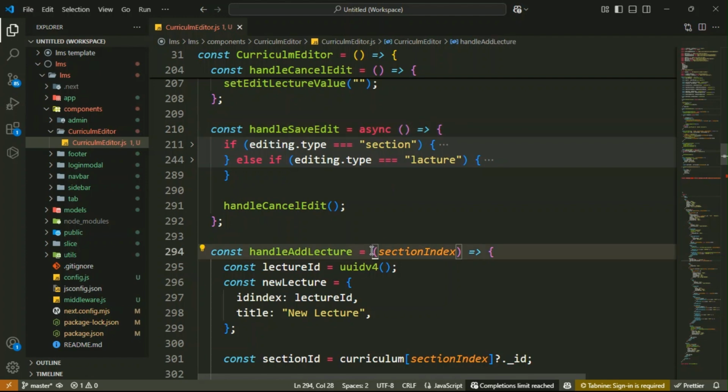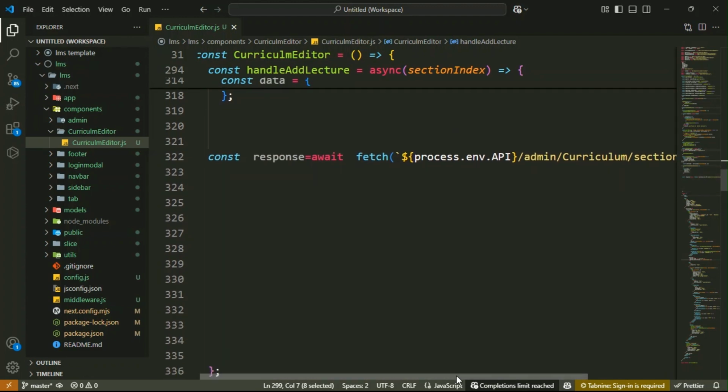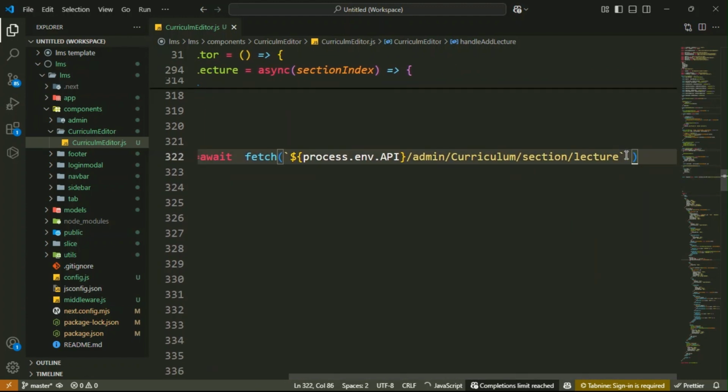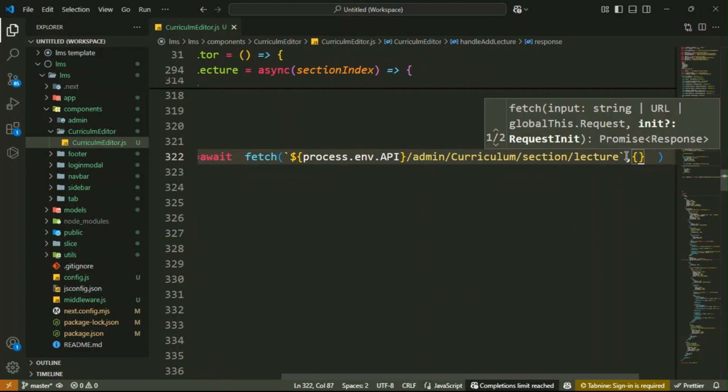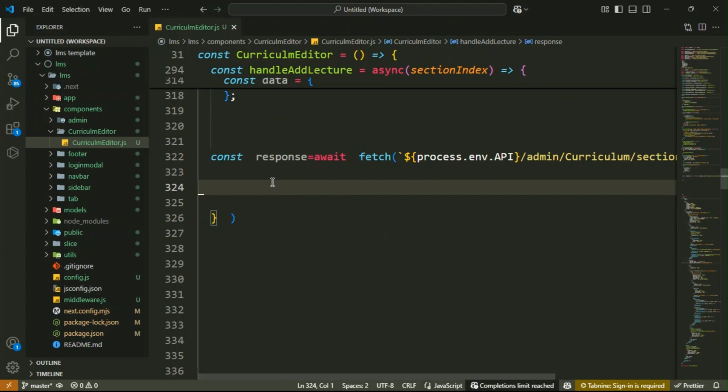Here, this one here. Let's make it async functions. Okay. And then here this is your API endpoint, and then inside it you have to create the object. So let me add a comma here, and then inside it here is the post to create a new lecture.